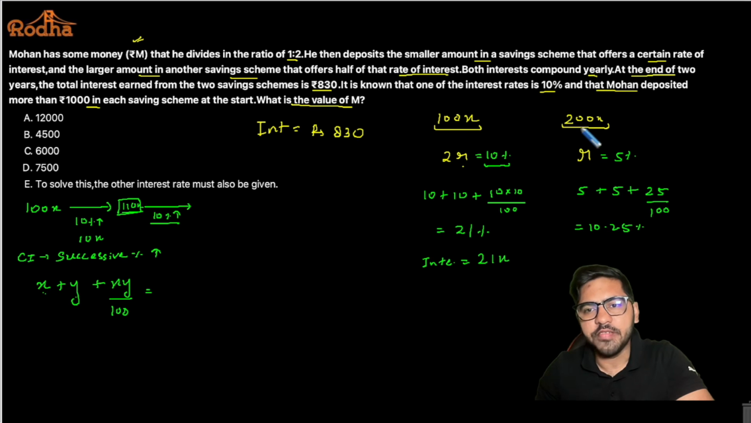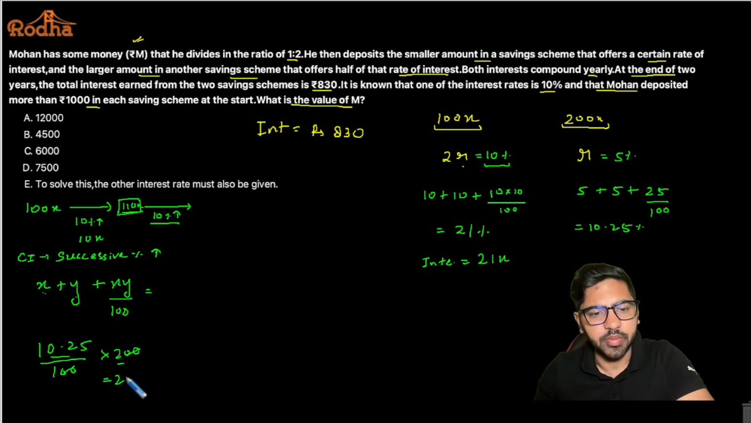So 10.25% on 200x. If you calculate 10.25% on 200x, you're doing 10.25 upon 100 into 200, right? So this and this is cancelled. 10.25 into 2 is basically 20.5x, right? So that is the interest earned. Now interest earned from the first scheme is 21x, from the second scheme is 20.5x.